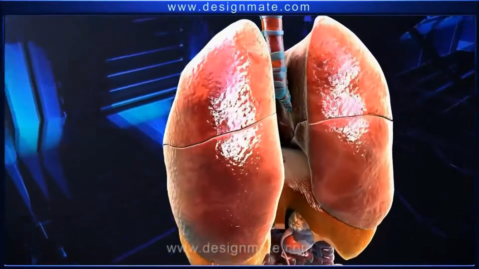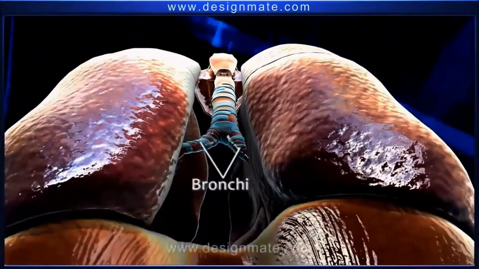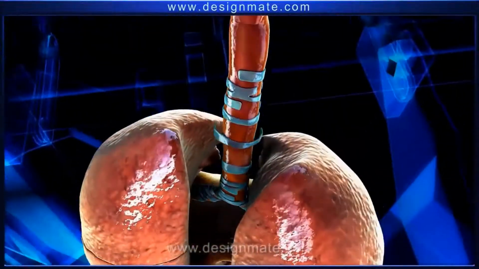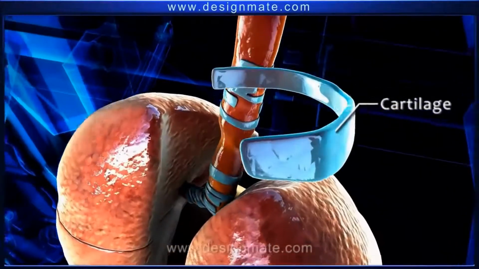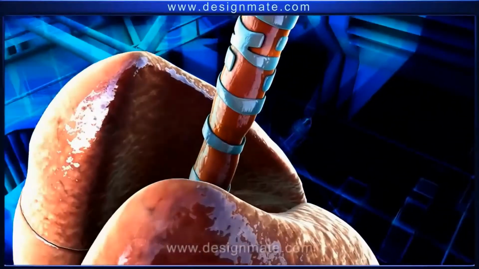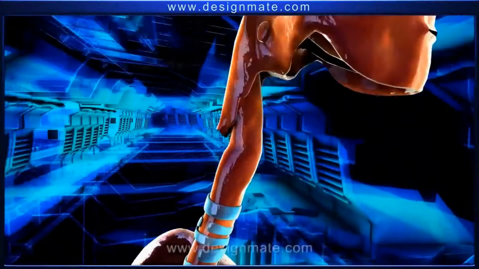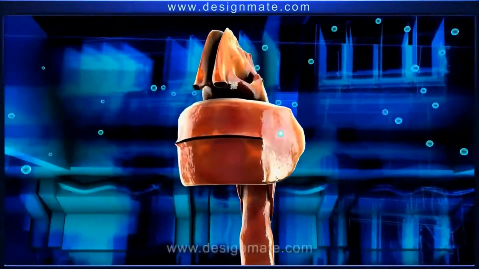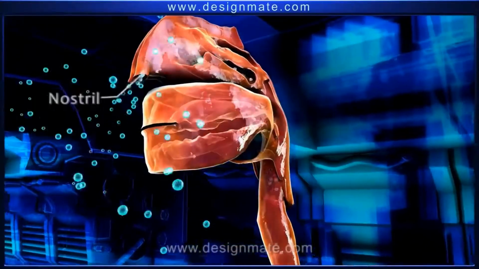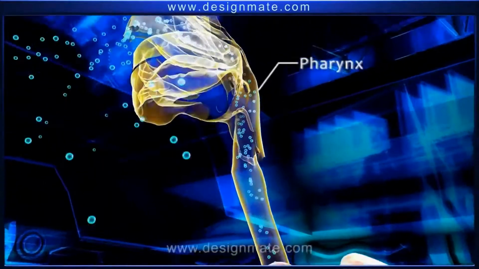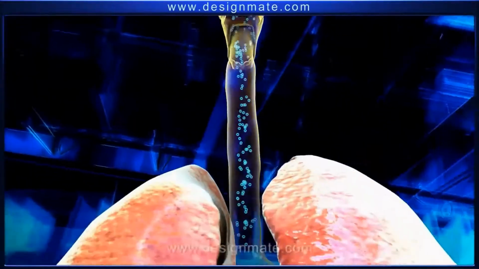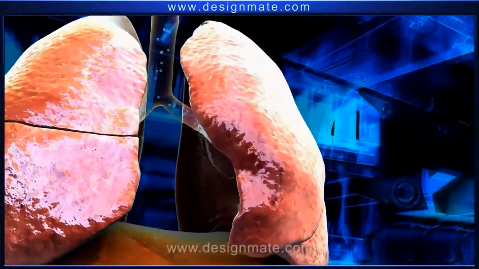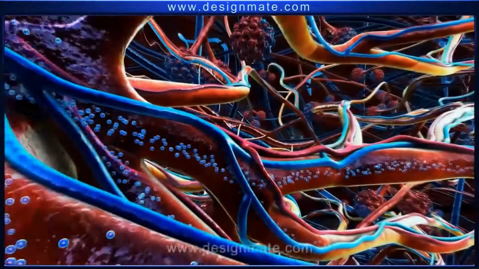Both the lungs are associated externally with small tubular bronchi which unite and extend into the trachea. The trachea has incomplete C-shaped rings of cartilage which prevent the tracheal wall from collapsing. The trachea leads into the pharynx, which is connected to the nostrils. As we breathe in air, the oxygen molecules enter the nostrils and travel downwards through the pharynx and trachea to finally reach the bronchi. From each bronchus, oxygen travels into the lungs.